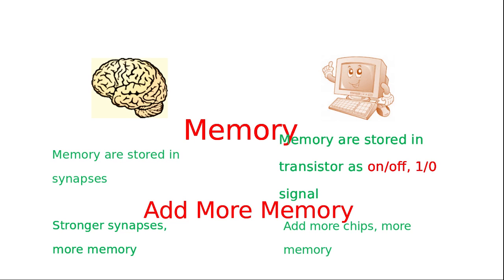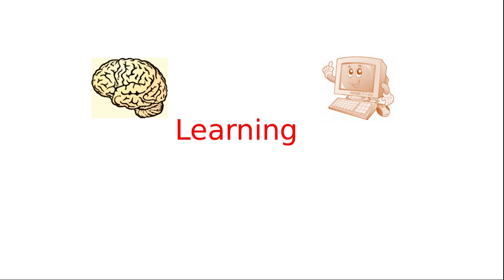So we can add more chips, there will be more memory available. Suppose we have a 4 GB memory card in your cell phone, you add another 4 GB card, automatically the memory capacity of your phone will double, so that will become 8 gigabytes of memory. So that is how we can add more memory to a brain and how it is different from the computer for adding more memory.